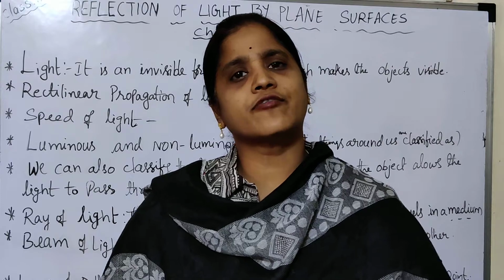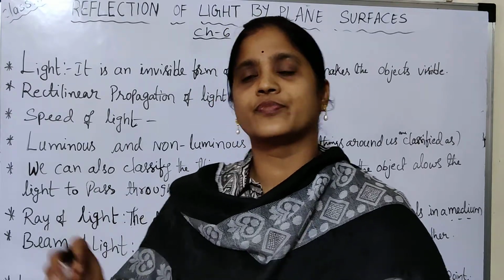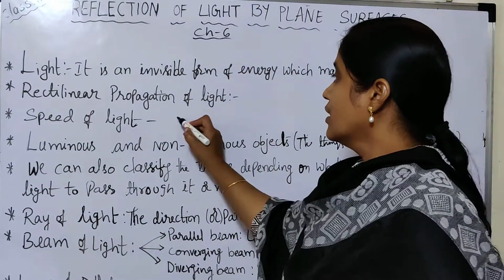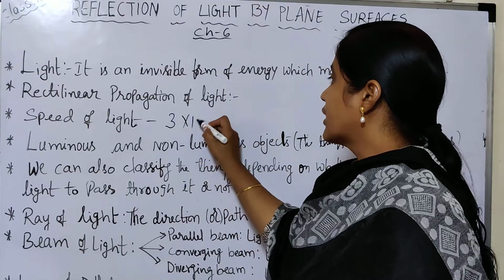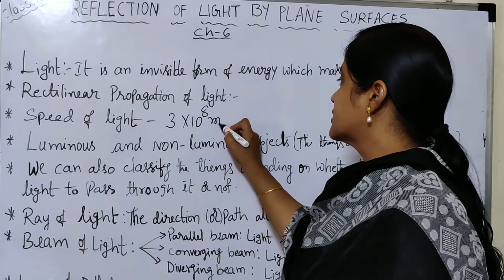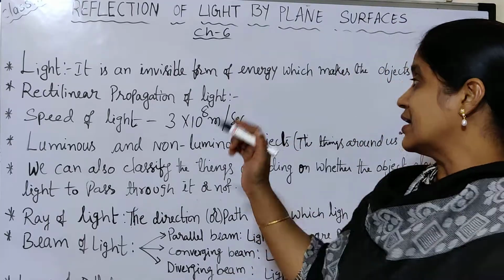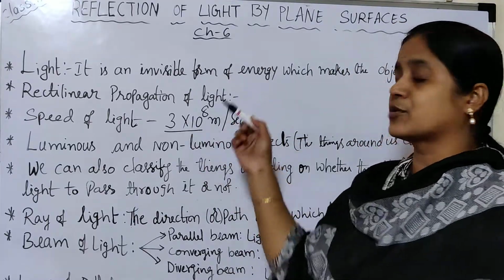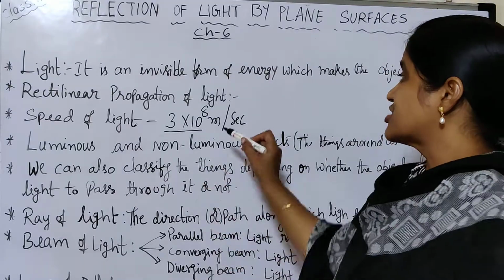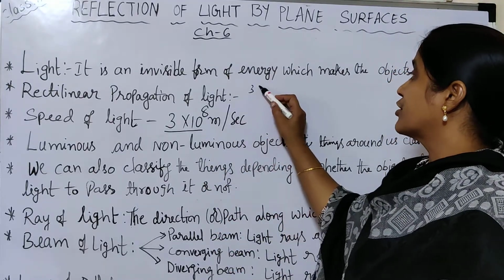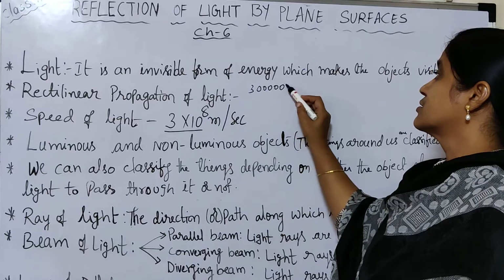So what is the speed of light in vacuum? That is 3 into 10 to the power of 8 meters per second. It means in 1 second, light travels 3 into 10 to the power of 8 meters. 10 to the power of 8 means after the 3 you keep 8 zeros.